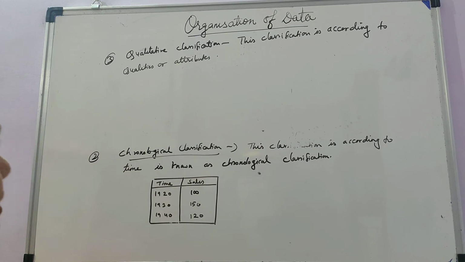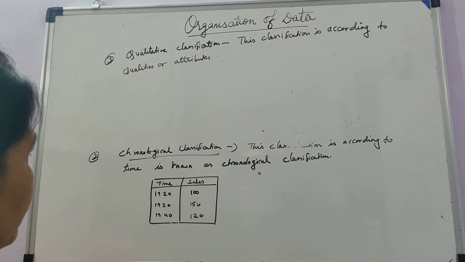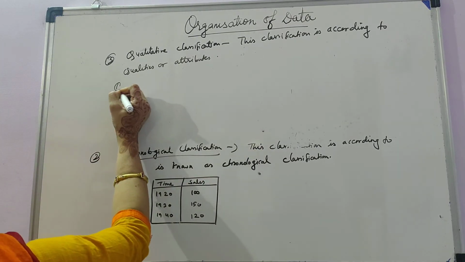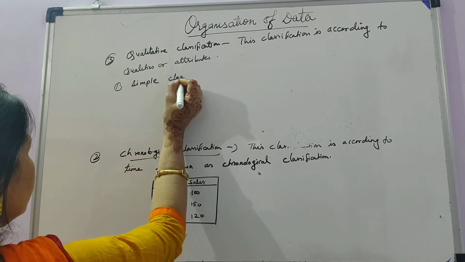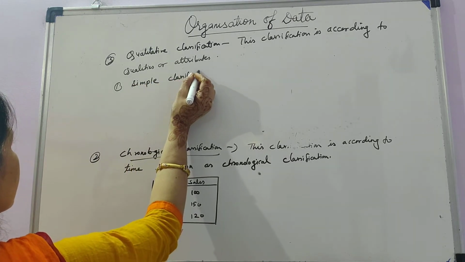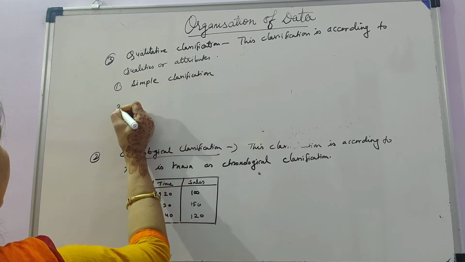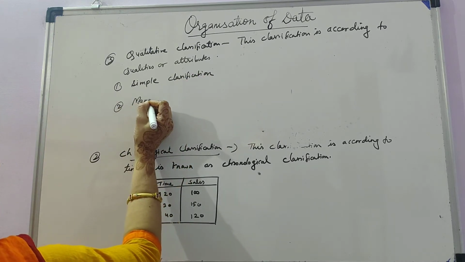So we are classifying them according to the qualities or attributes of the person, and this is of two types: simple classification and manifold classification.